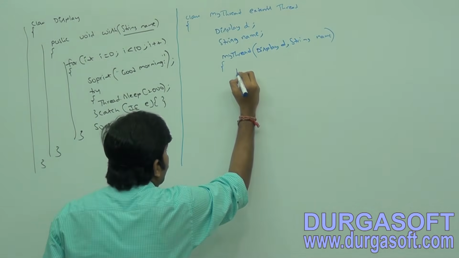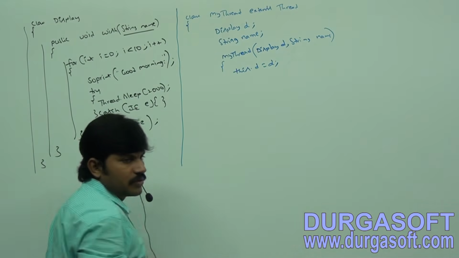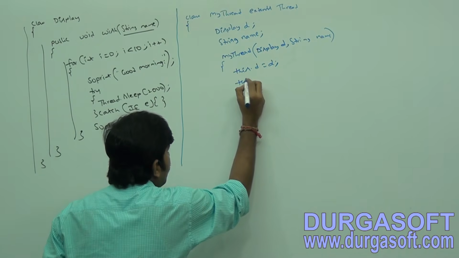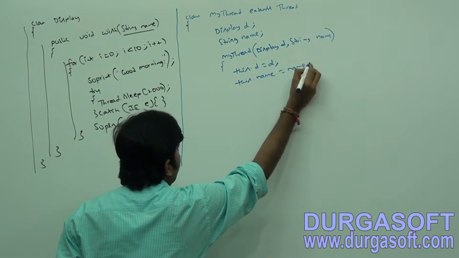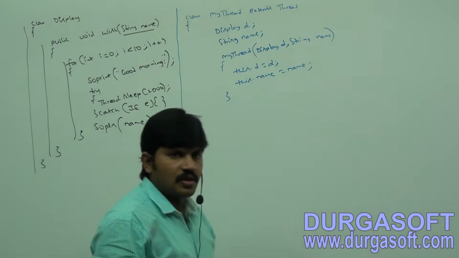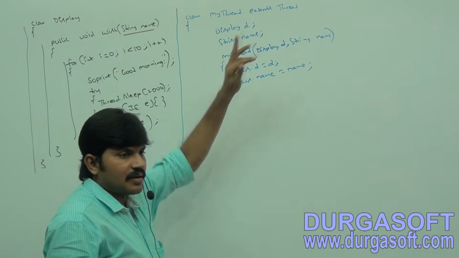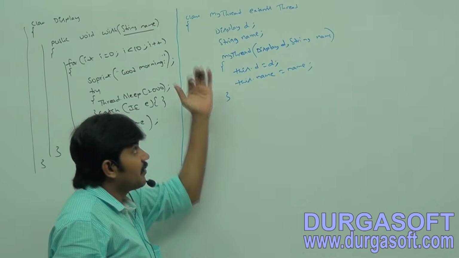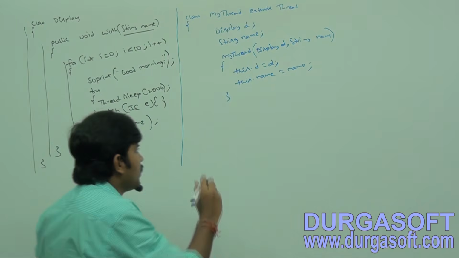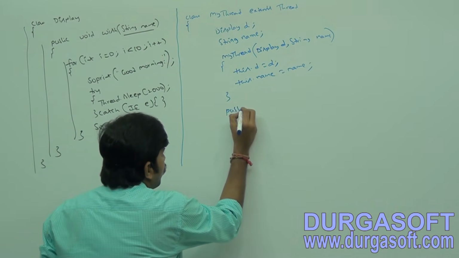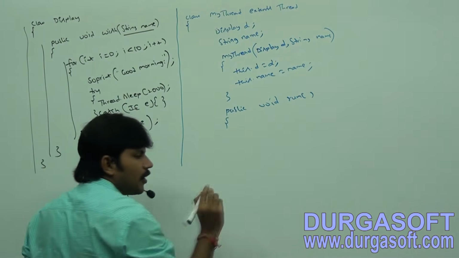What is the code? this.d = d; this.name = name. That's all, the constructor is ready. Now whenever we are extending the Thread class, whenever we are defining a thread, which method should we compulsorily override? The run method, public void run. What is the job of the thread?